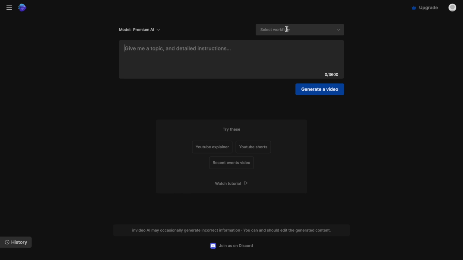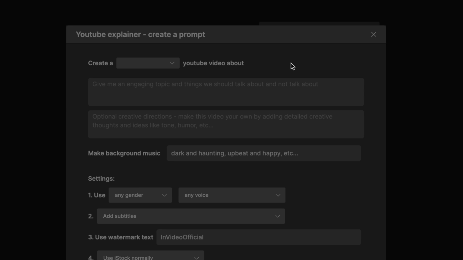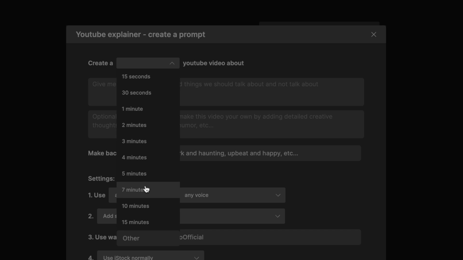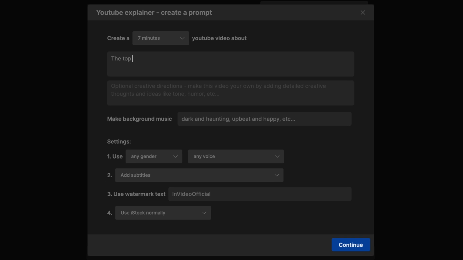Let's go ahead and click on this drop down on the top right and choose YouTube Explainer as the workflow. This just makes it a lot easier to engineer a prompt because we just need to fill in the blanks. Now, the first thing that we need to do is select the duration we want for the video. I want it to be about 7 to 8 minutes long, so that is what I'm going to select. Next, we are going to write our topic in detail. Make a video on top 10 places to visit in 2024.